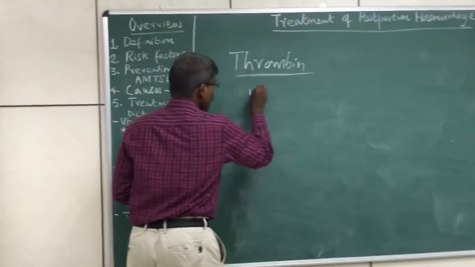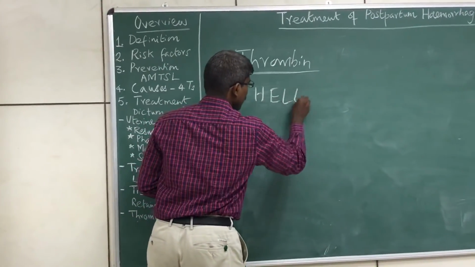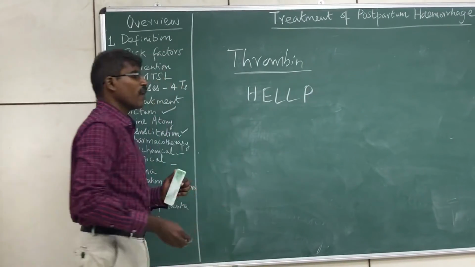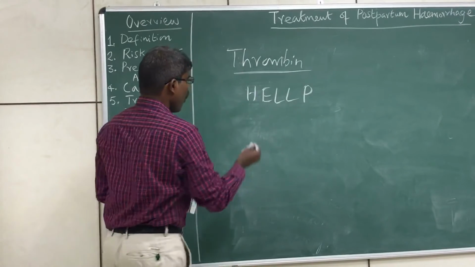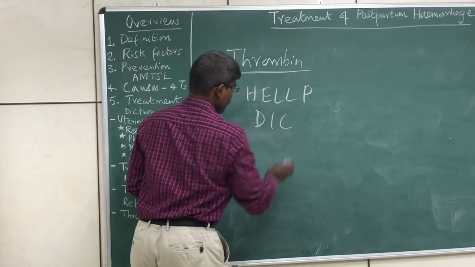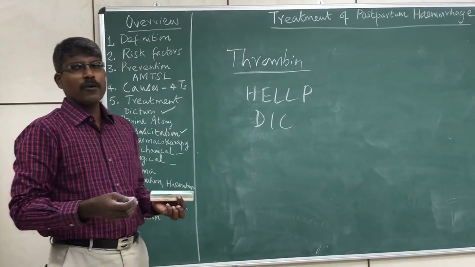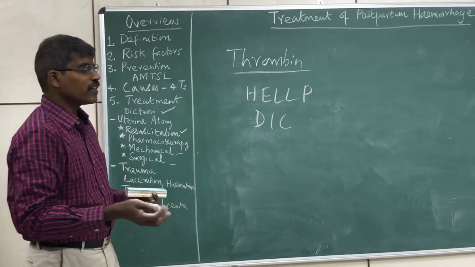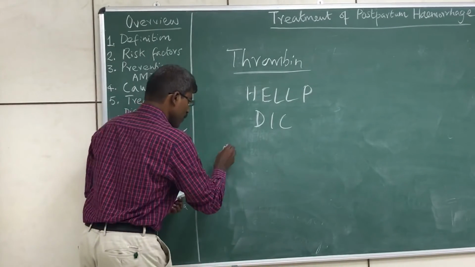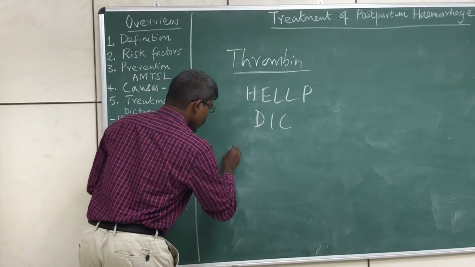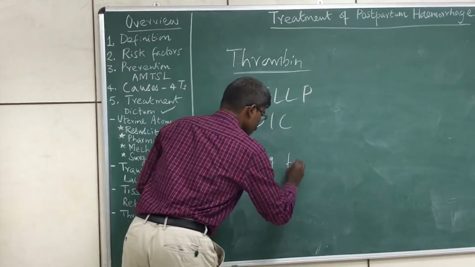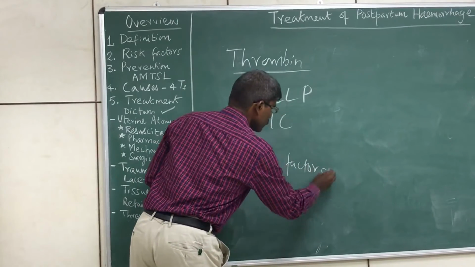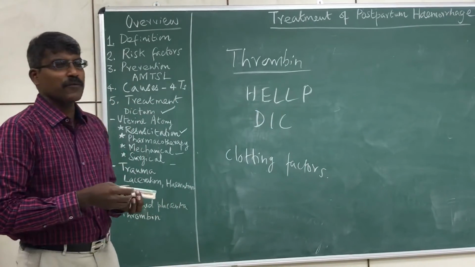He can also sometimes have HELLP syndrome, hemolysis, elevated liver enzymes and low platelets, or it can be DIC. If coagulopathy is the cause, we would have known it previously. The treatment is administration of the clotting factors.